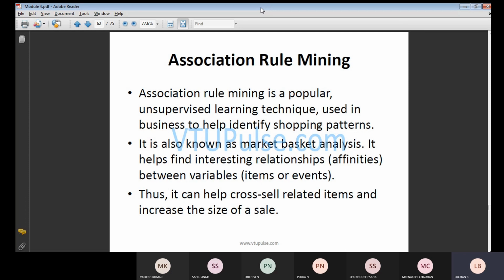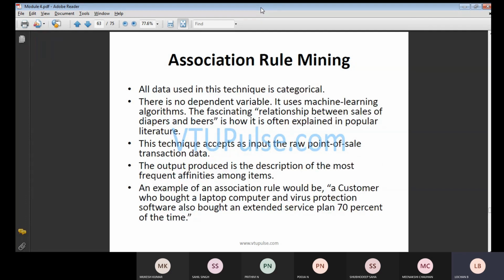Thus, it can help cross-sell the related items and increase the size of the sale. There are various cases in this, and based upon the particular item, we will be sharing this. The next point we want to discuss is that all the data used in this technique is categorical.